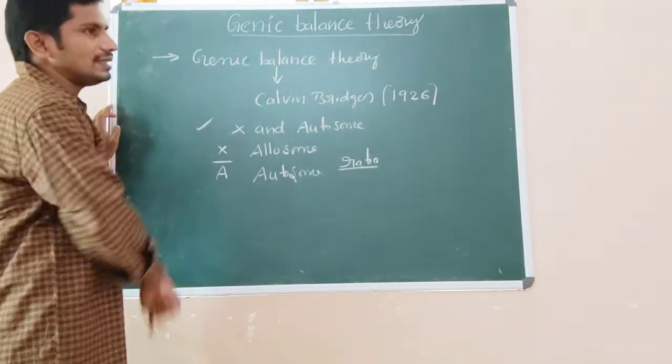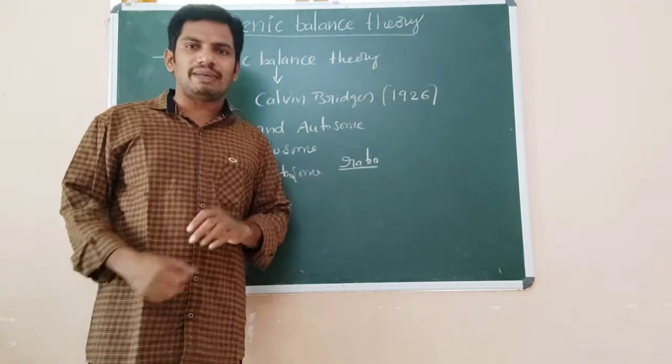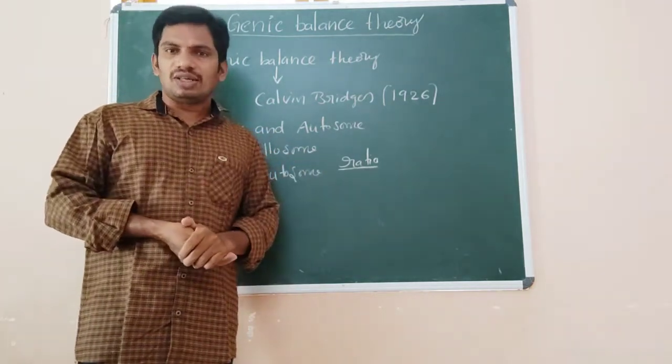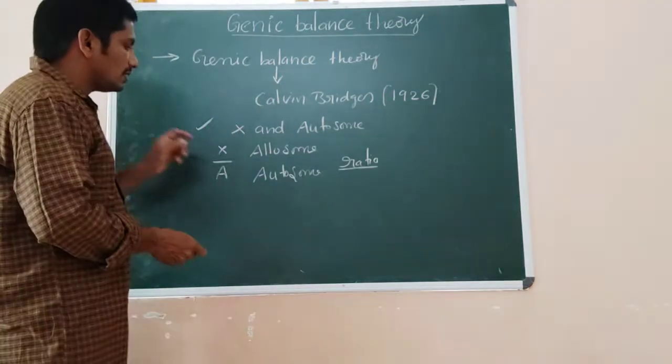He conducted experiments on Drosophila melanogaster, and it was proved in Drosophila melanogaster.